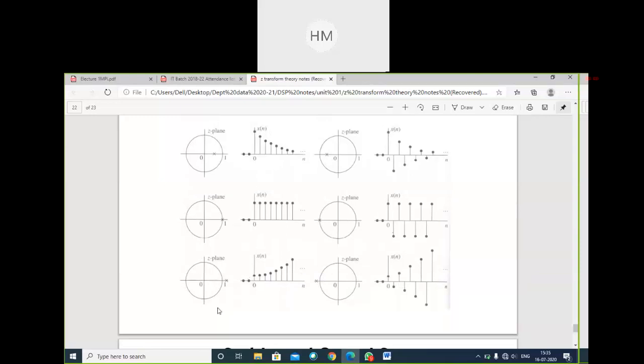Which type of system will this be? One, two, three, four, fifth signal, where the pole exists outside the unit circle. Here also the pole exists outside the unit circle, but all the systems are causal systems.